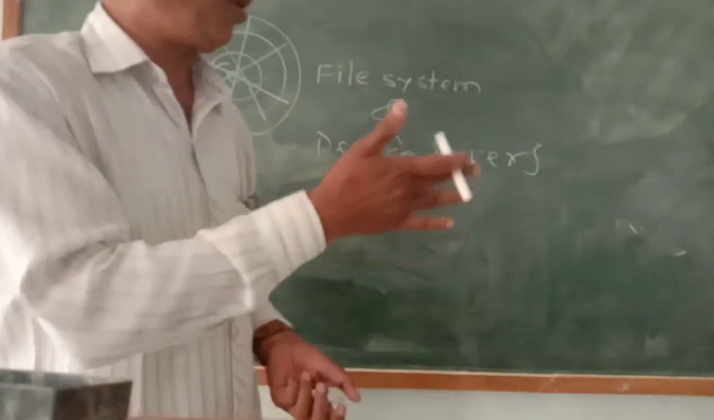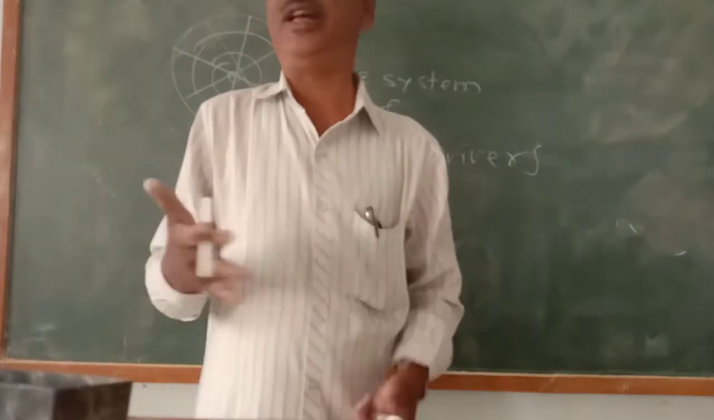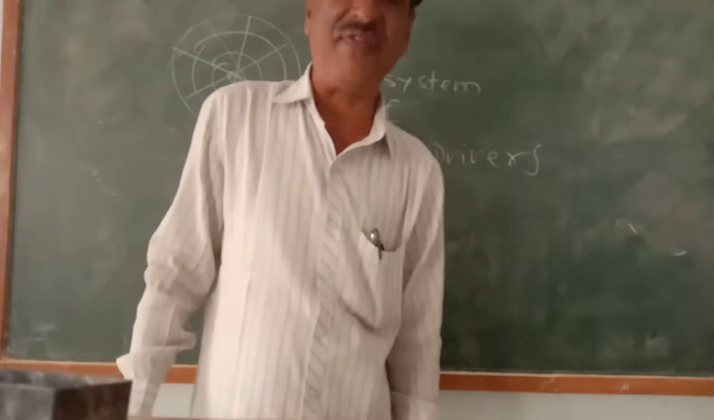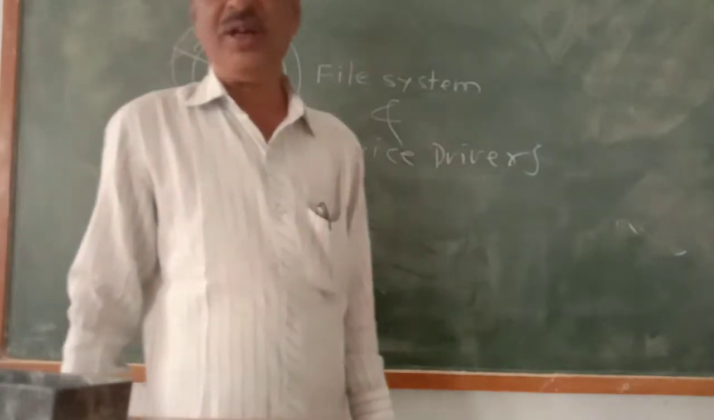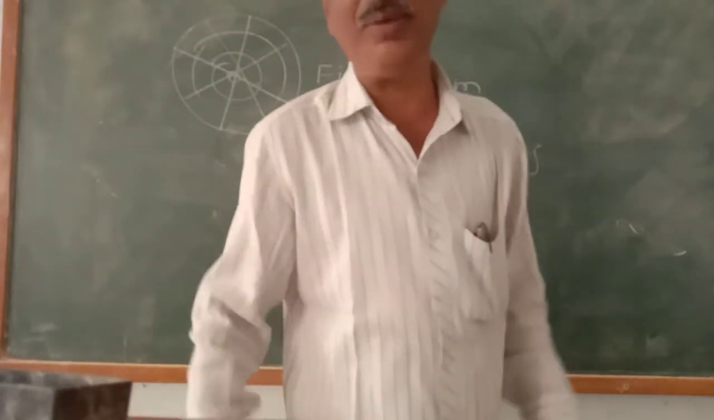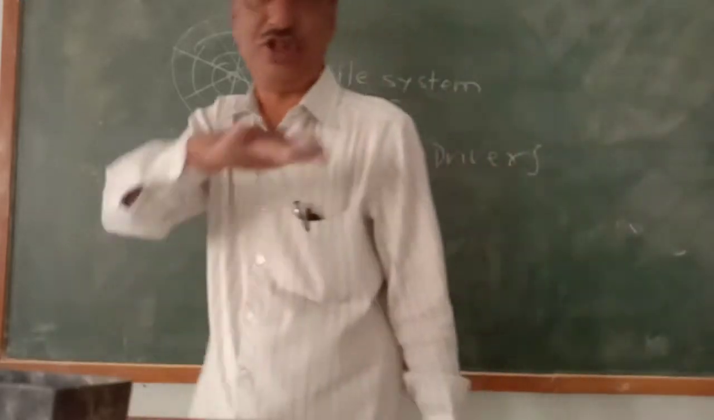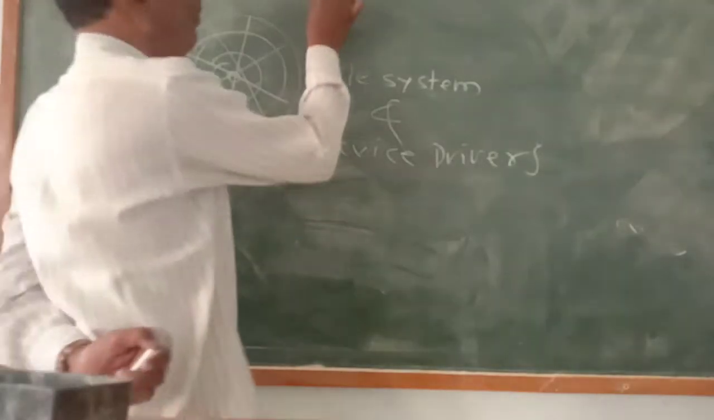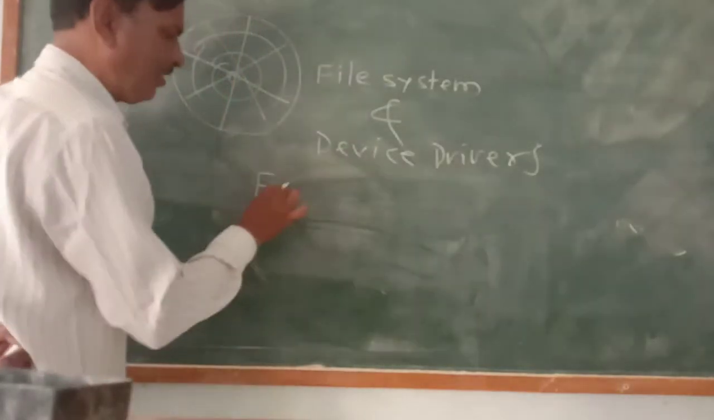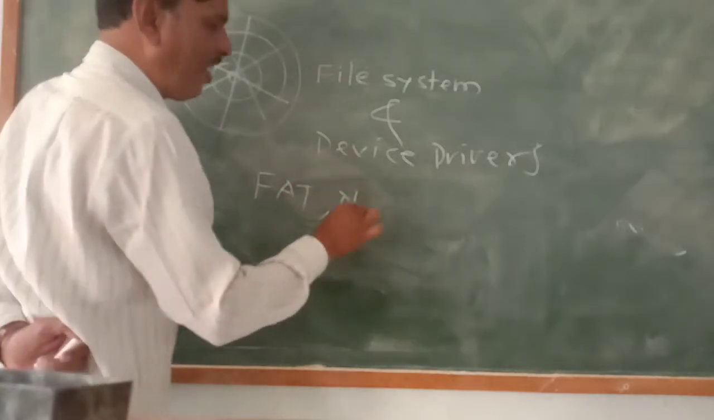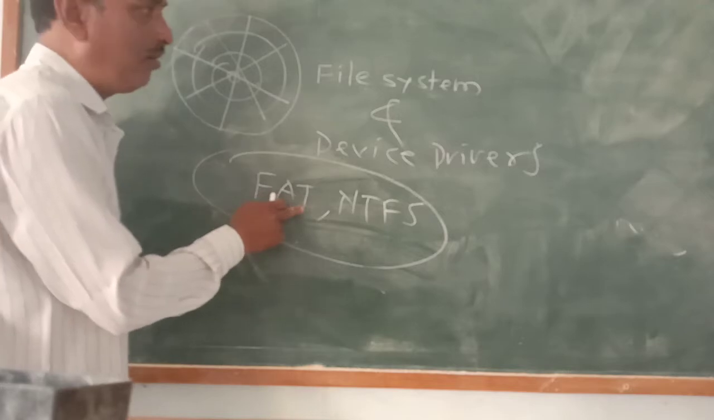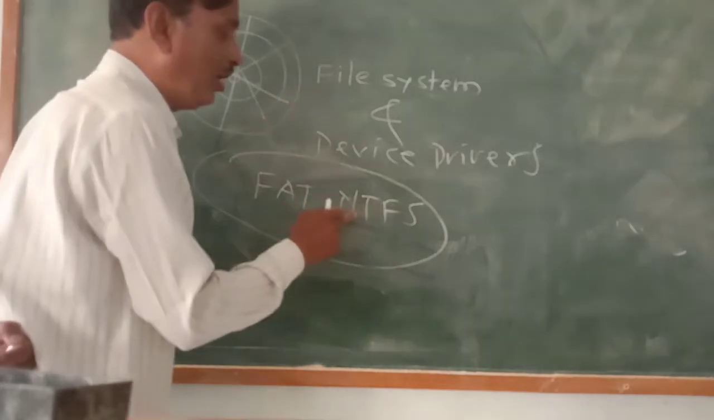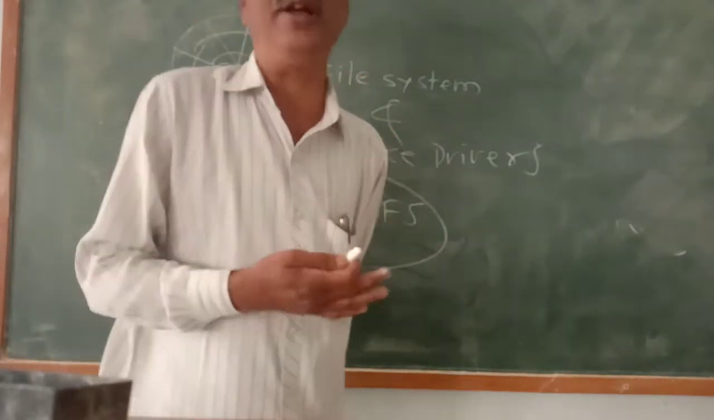We generally hear of a number of types of file system: FAT and NTFS. FAT stands for file allocation table, and NTFS stands for new technology file system. These are the file systems.